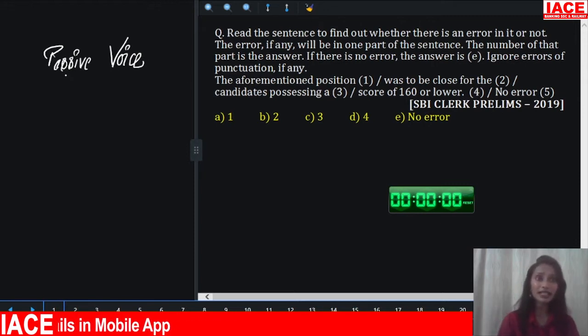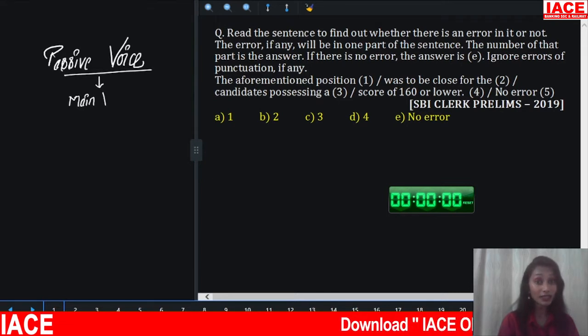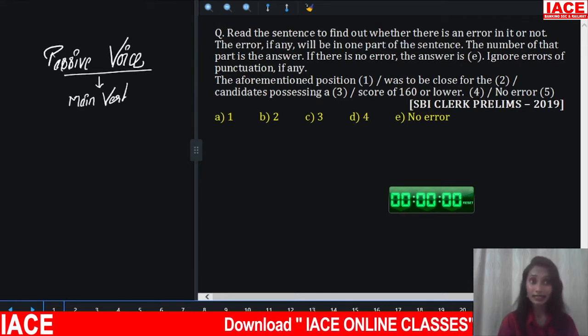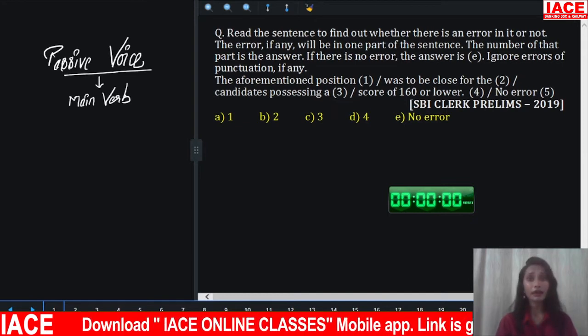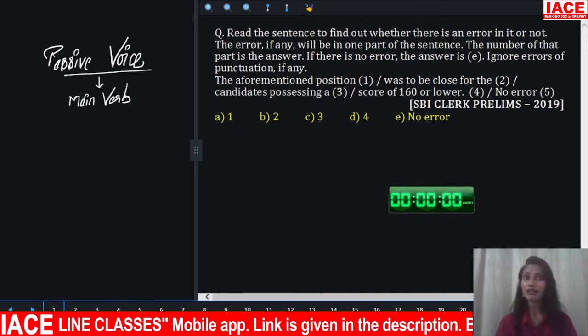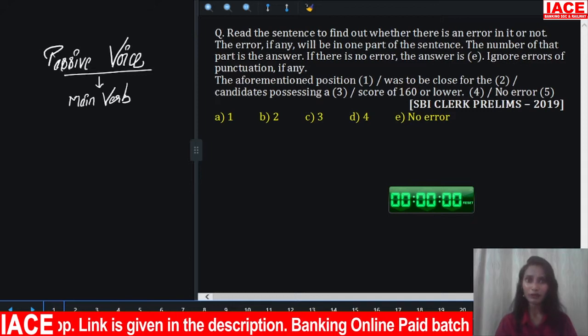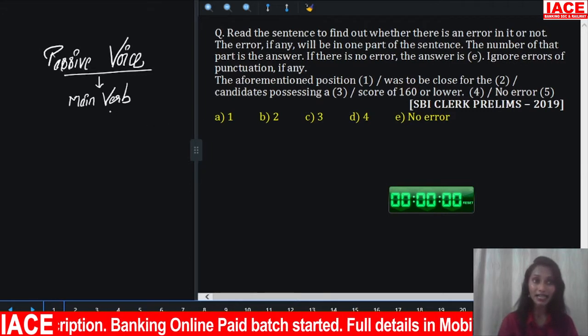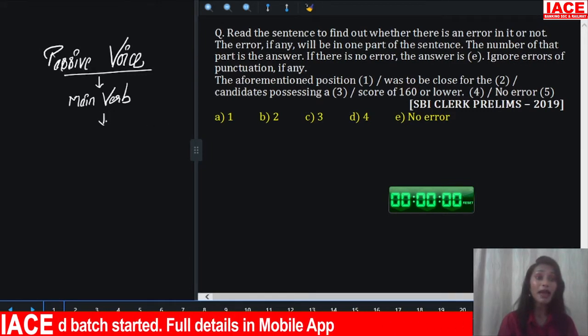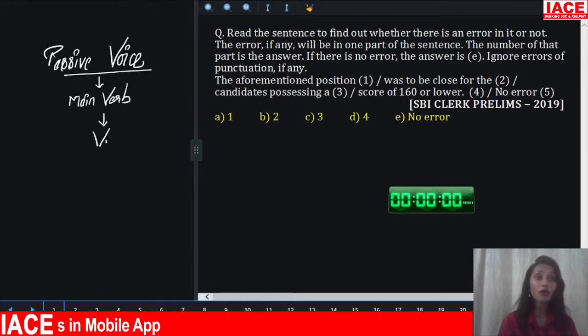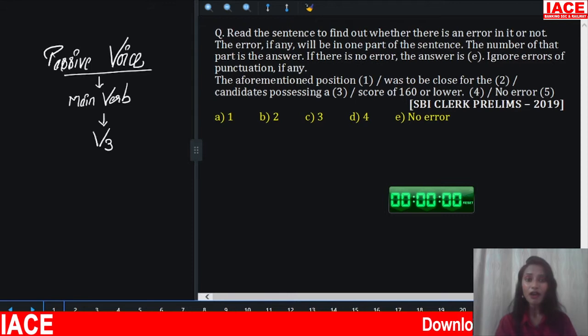We know that when the sentence is in passive voice, the main verb of the sentence, irrespective of the tense, whatever might be the tense, present or past or future, simple, continuous, perfect, perfect continuous, the main verb in passive voice must always be in V3. But look at what is given here.